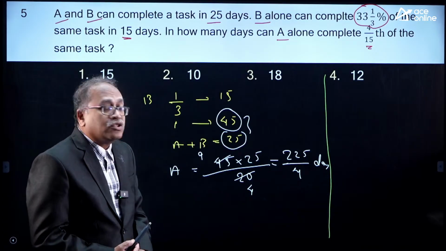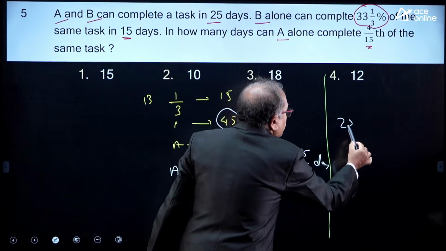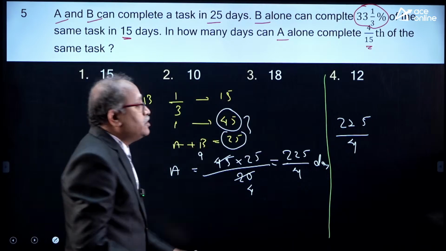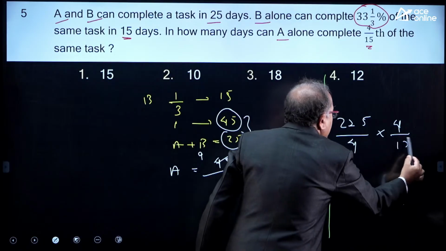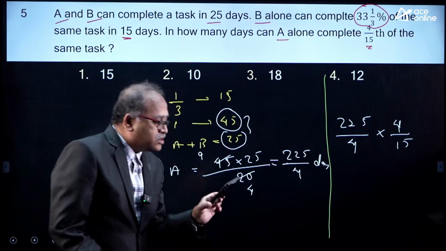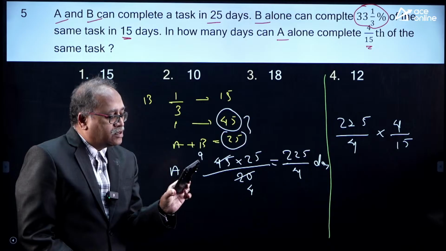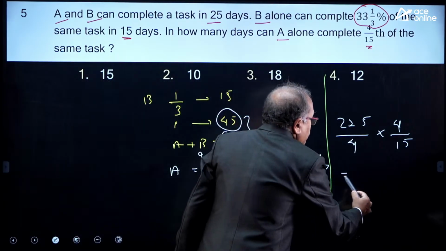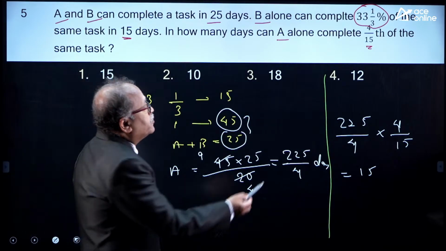So, 4 by 15th of the work in how many days? So, that is 225 by 4, that is one work, and 4 by 15th of the work is nothing but into 4 by 15. You see that how many days you are getting? Here you have rightly answered, my brother, that is 15 days, 4/5 of the work.